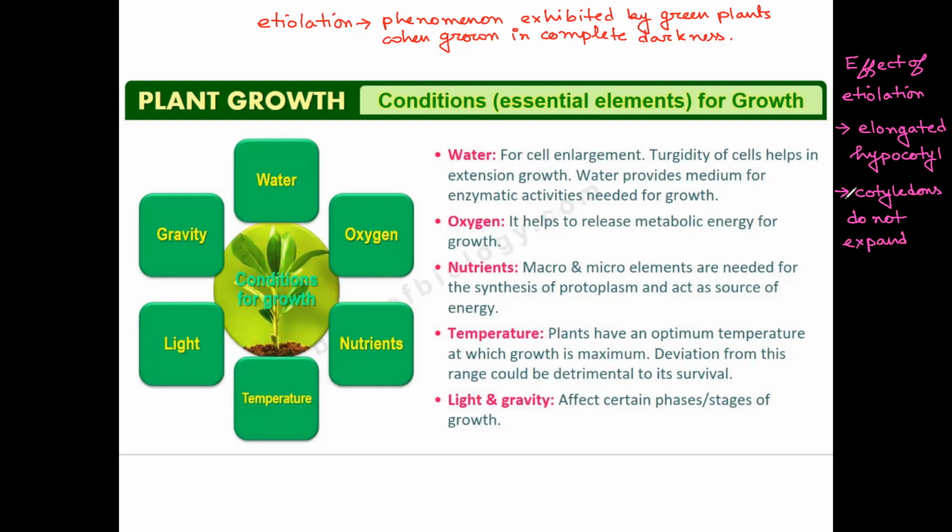Apart from that, the vascular elements will be poorly developed.